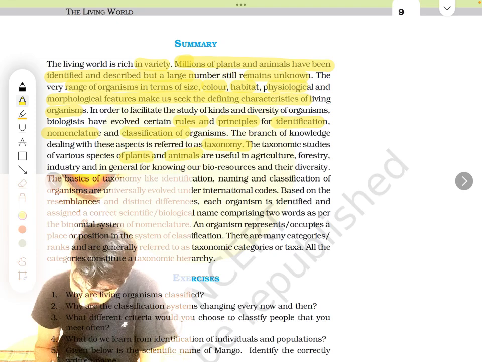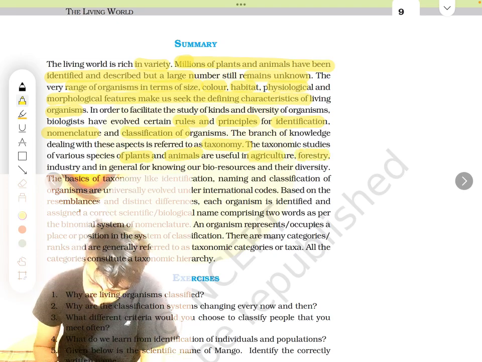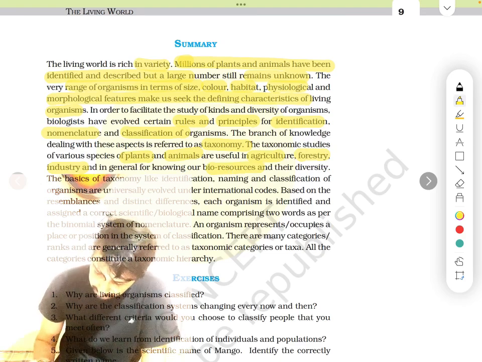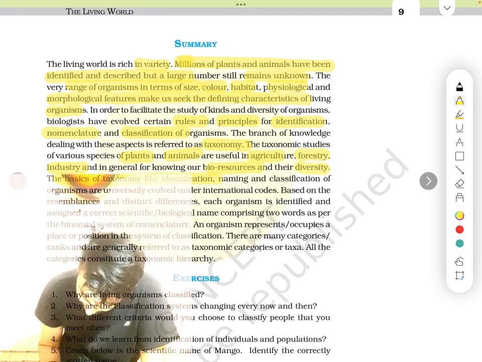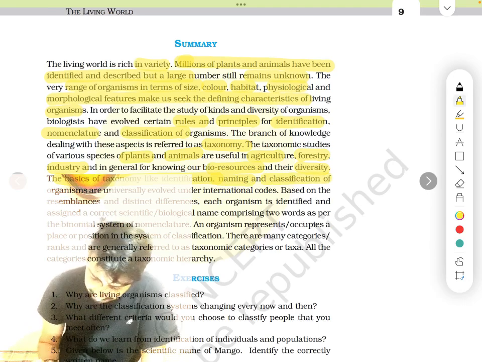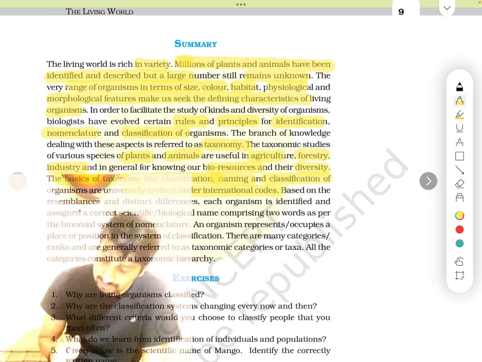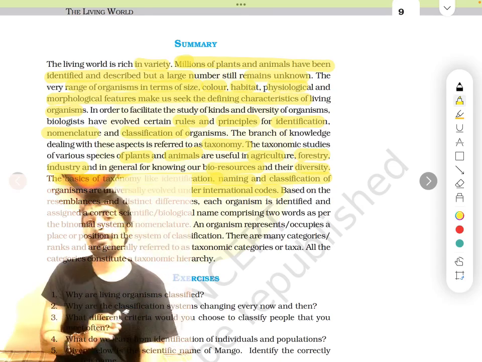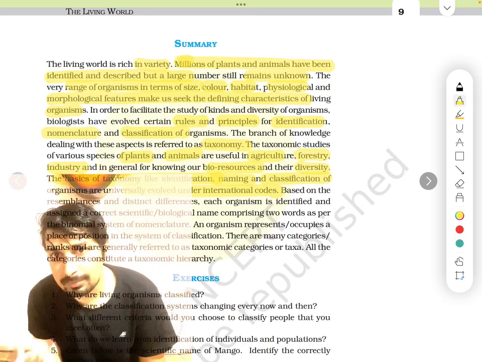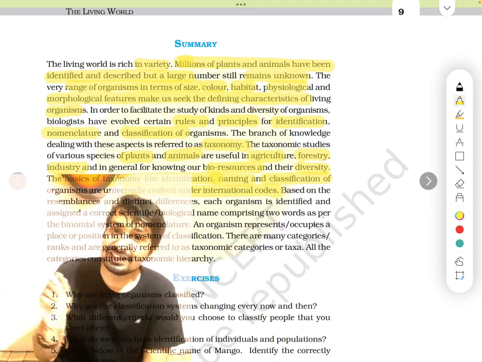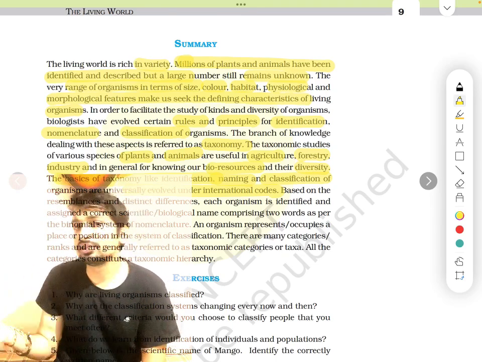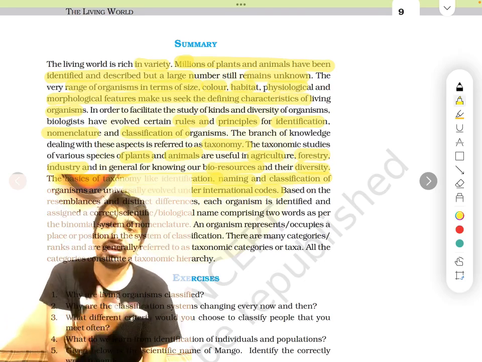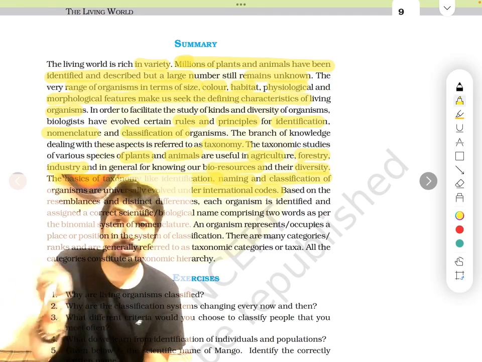The taxonomic studies of various plants and animals are useful in agriculture, forestry, industry and knowledge of biological resources and their biodiversity.